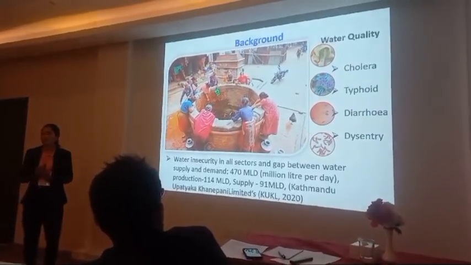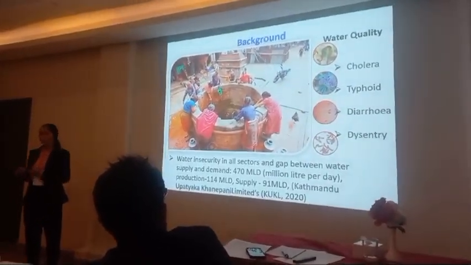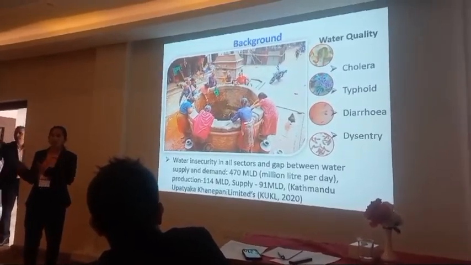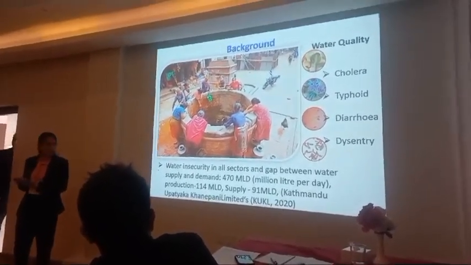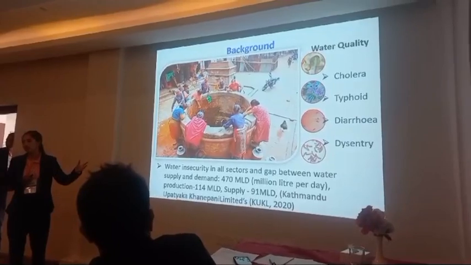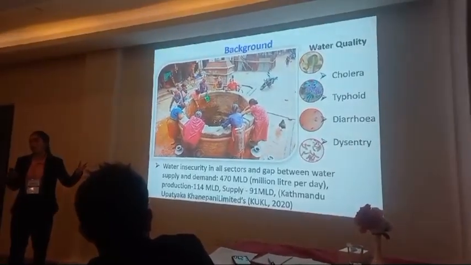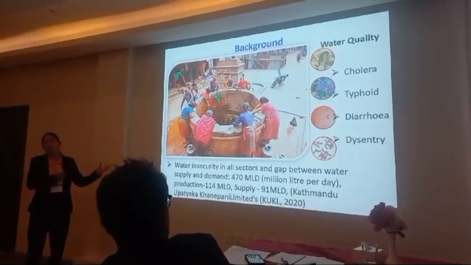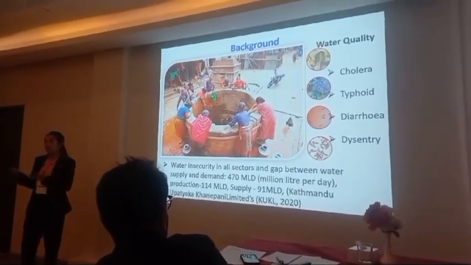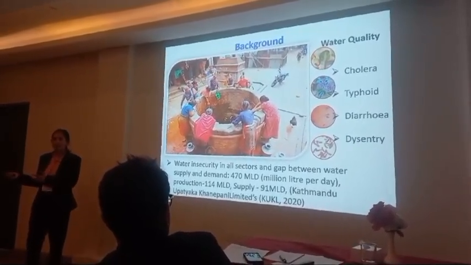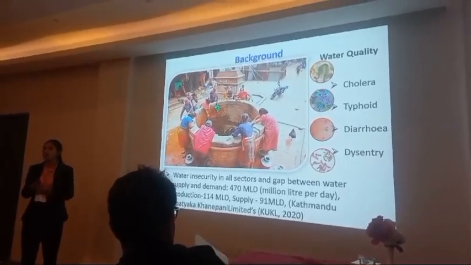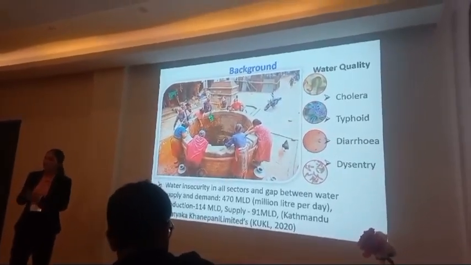People depend on groundwater sources for drinking as well as for domestic purposes. But water scarcity and water quality problems have been serious issues. In the global scenario as well, waterborne diseases cause millions of deaths, and in the Kathmandu Valley there is also a high death rate. So this is a serious issue, as we use this groundwater on a daily basis.